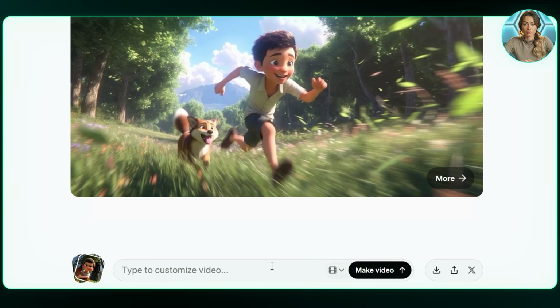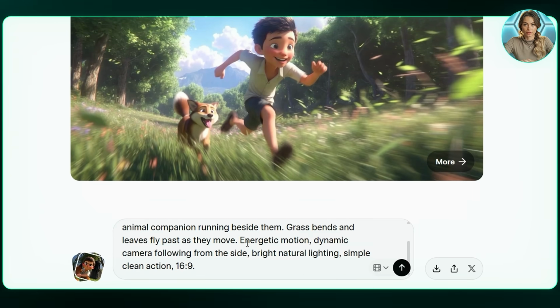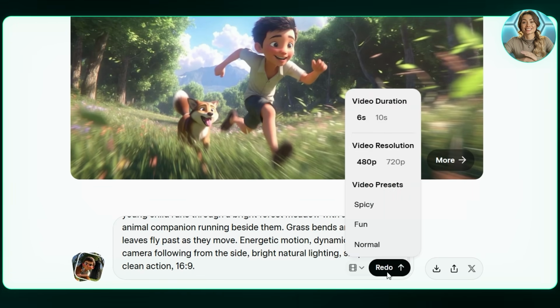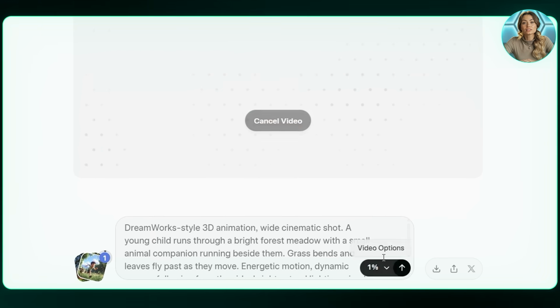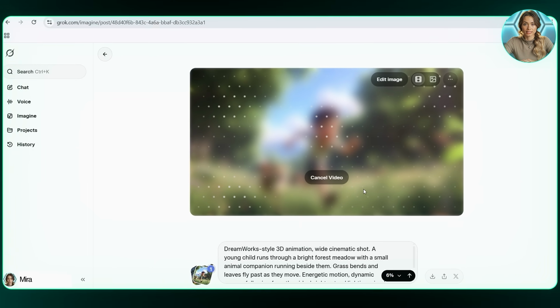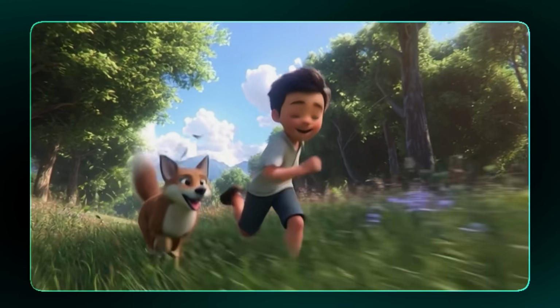Now it's time to animate the first scene. To do this, I paste the same prompt again, but this time I switch to video generation. Then I set the duration to around 6 seconds. Right now, Grok has 3 video presets available, so I leave it as it is. This might change in the future, but for now this works perfectly fine. Then I click Generate. If the animation doesn't look good, I just regenerate it. Sometimes it takes 2 or 3 tries to get a clean result, and once I'm happy with the generation, I download it. That's the first scene done.